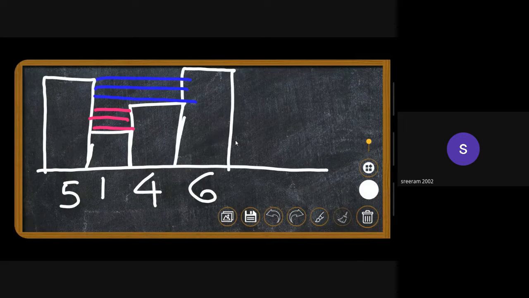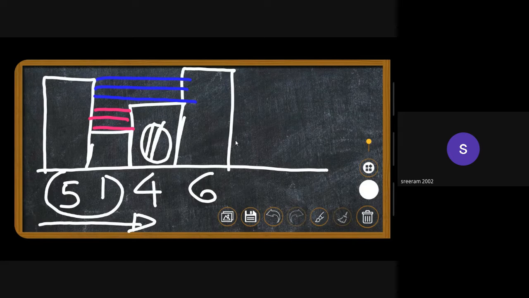Since we're iterating one by one, let's say that we are currently at 4. All we know about is the statistics of 5 and 1 that we have already iterated, but we don't know about this element 6.